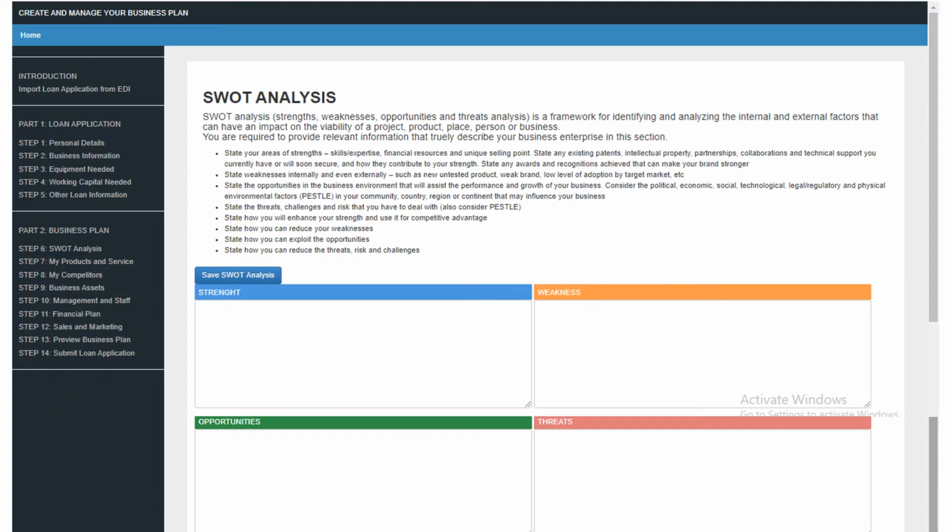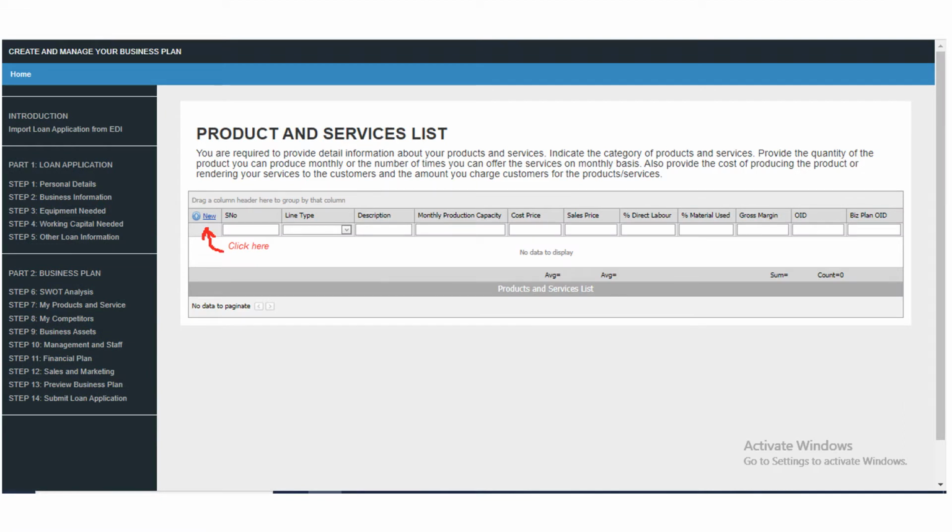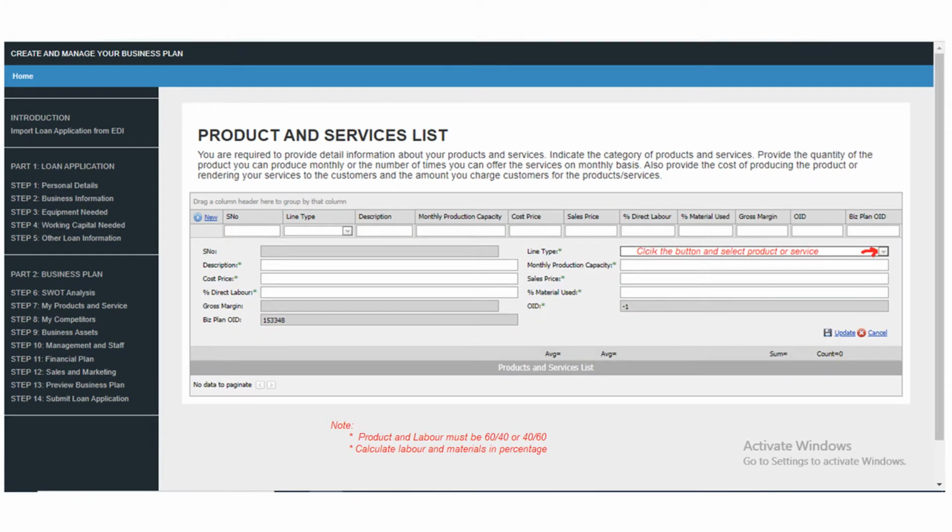If you click on product and services, it will give you this. Now remember, as when we were working on part 1, you will always see this kind of page, but go where you click, go to new and click on new, because when you click on new, it will now give you the boxes that you need to fill in. So look at it, we've clicked on new, we are still on the product and services list. Now it has brought out this.